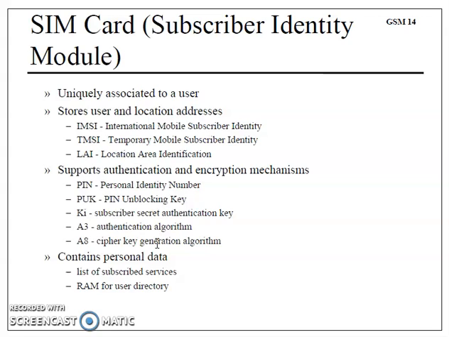SIM stores different users' location addresses like IMSI, TMSI, location area identification. It supports authentication and encryption mechanism, which I have said about authentication verification. It also consists of personal data, and other information can be stored in it.